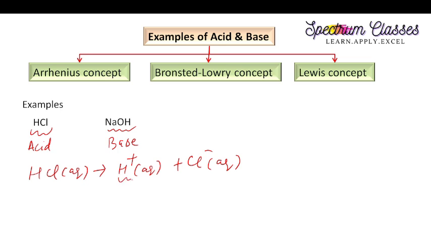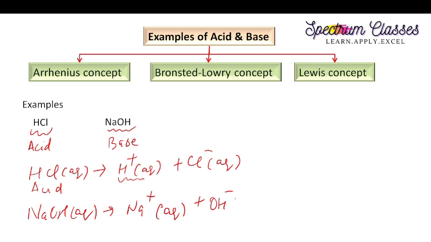Since it can donate H plus ions, it behaves like an acid. Similarly, NaOH in the aqueous medium gives Na plus in the aqueous medium plus OH minus in the aqueous medium. So it can donate OH minus ions, therefore it behaves like a base. This is known as an Arrhenius base and that is known as an Arrhenius acid.